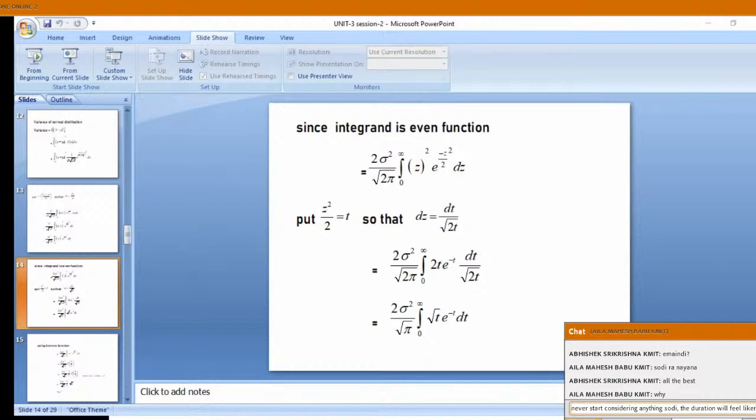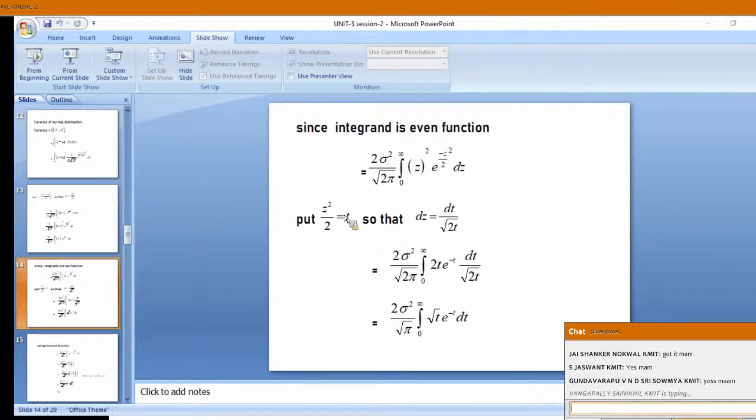Differentiation, it is very easy only. Already multiple integral you have learned. So you have differentiated, you got it.